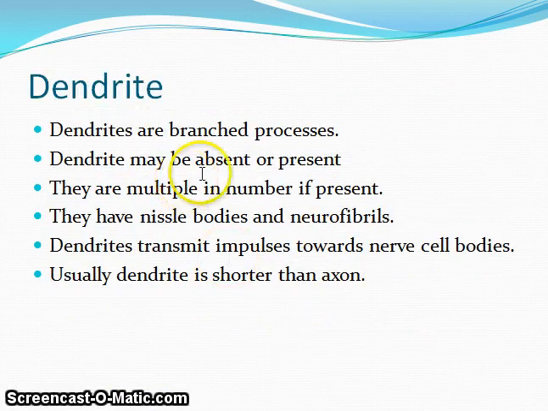Dendrites. Dendrites are branched processes. Dendrites may be absent or present. They are multiple in number if present. They have Nissl bodies and neurofibrils, as we all know. Because of the Nissl bodies, they can be distinguished from the axon under the microscope. Dendrites transmit impulses towards nerve cell bodies. Usually a dendrite is shorter than an axon.